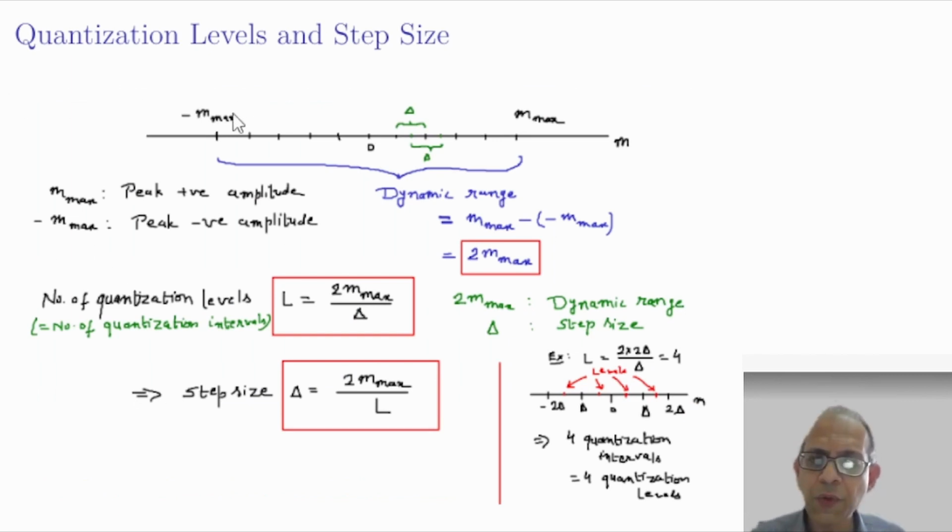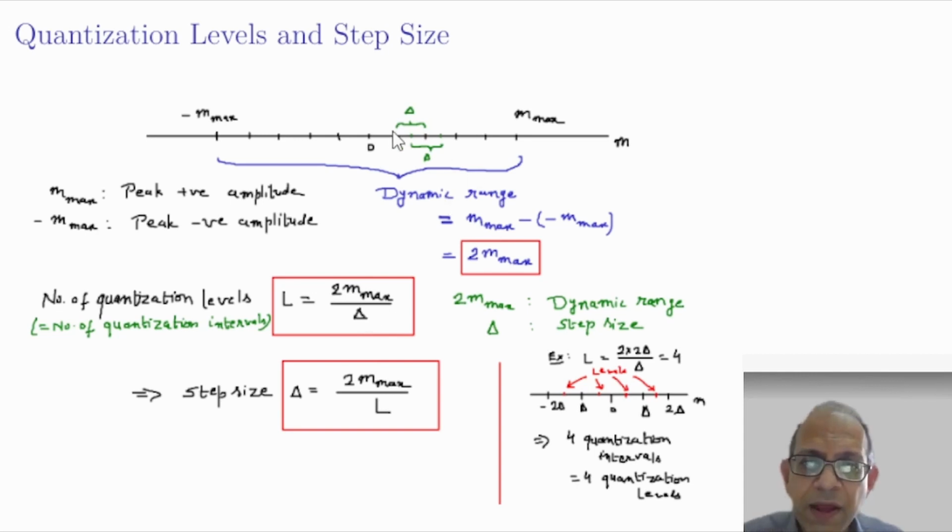So let us continue with the discussion on uniform quantization. Suppose the dynamic range of the signal is the difference between the maximum positive peak value and the negative peak value. We assume that the peak positive amplitude is m max and the peak negative amplitude is minus m max, so that the dynamic range is 2 times m max. Then the number of quantization levels, which we denote by L, is given by 2 m max by delta, the dynamic range by delta, where delta is called the step size.